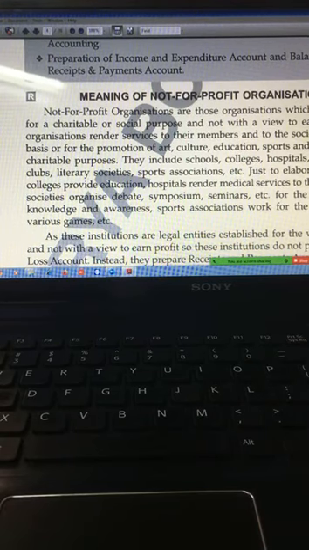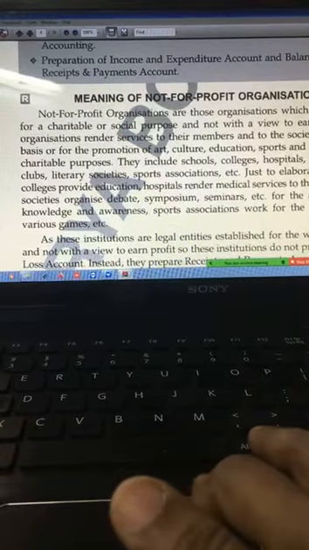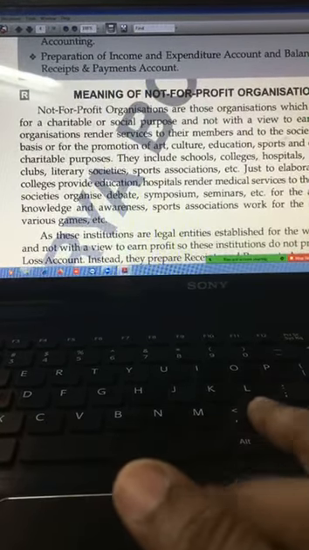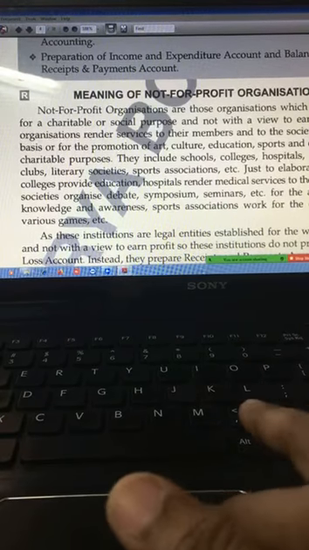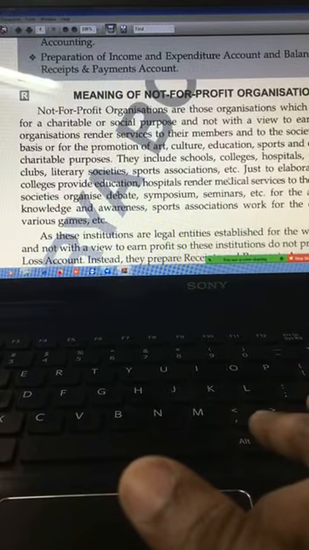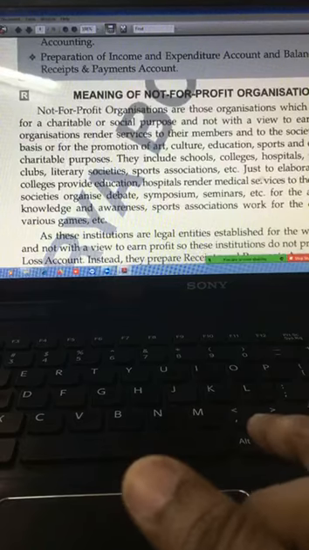These organizations provide services to their members and to the society on voluntary basis for promotion of art, culture, education, sports, and other charitable purposes. You can see that schools, colleges, hospitals, libraries, clubs, literary societies, sports associations, etc. are giving such type of welfare services.